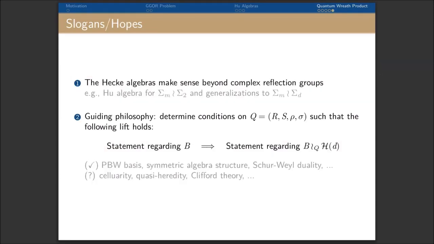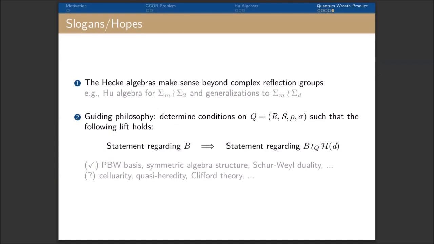Let me summarize with some slogans. The first one is the Hecke algebra now makes sense beyond complex reflection groups. Secondly, we believe this foundational paper will lead to many consequences. We believe that one should consider questions regarding quantum wreath products in a uniform approach. One should ask, what are the conditions on the parameters such that a property for the base algebra can be lifted to properties regarding the quantum wreath product.